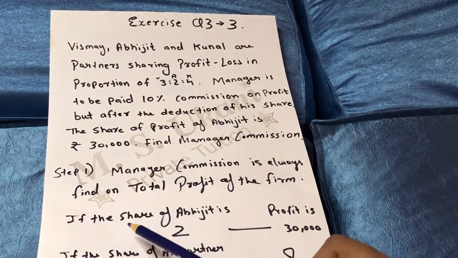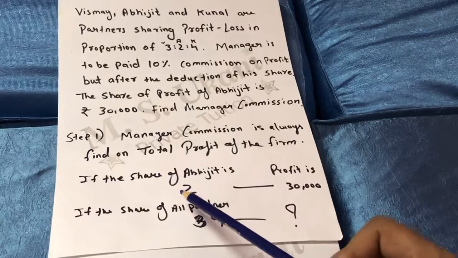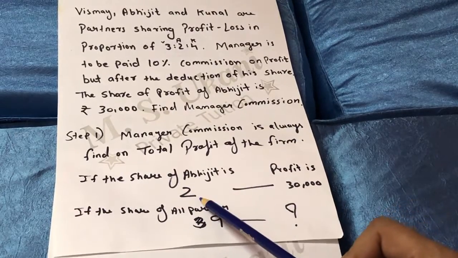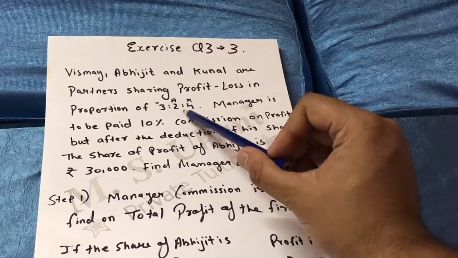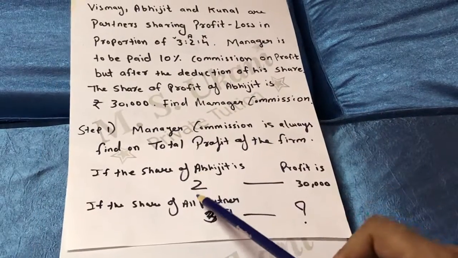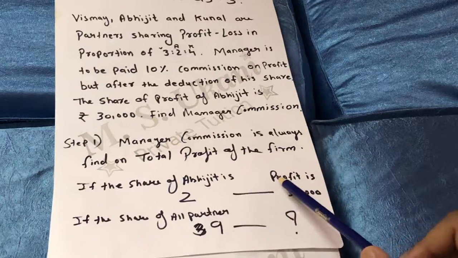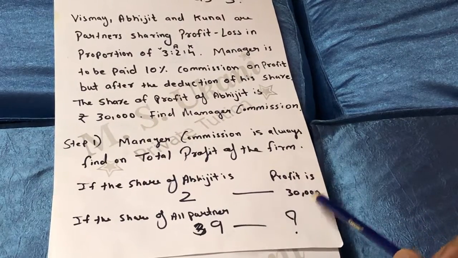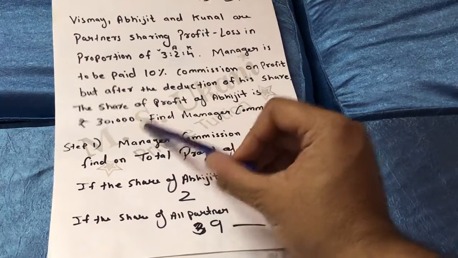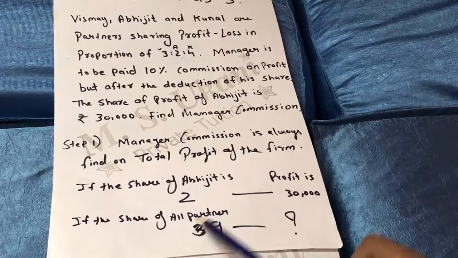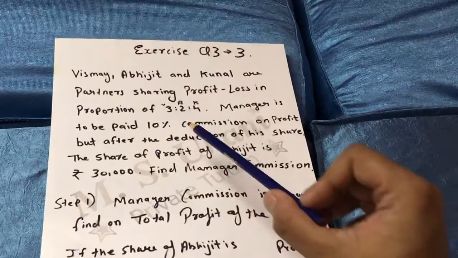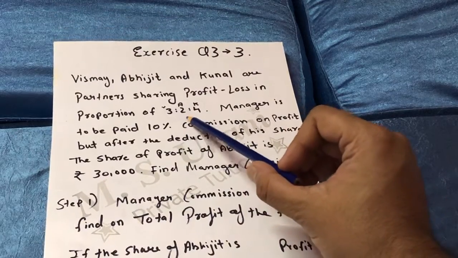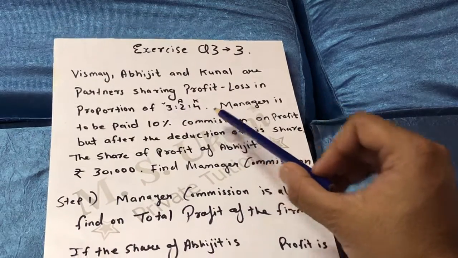Let us see. If the share of Abhijit is 2, that is given in the profit sharing ratio, then the profit of Abhijit is 30,000. That is also given in the sum. So if the share of all partners is 9, how does 9 come? Add all the proportions. 3 plus 2, 5. 5 plus 4, 9. Okay.